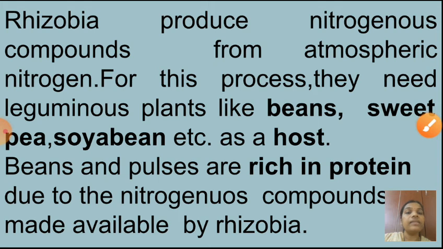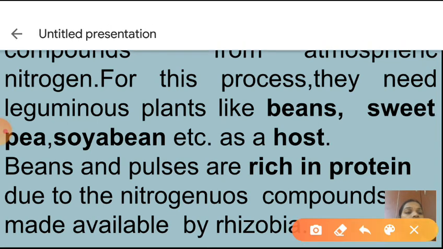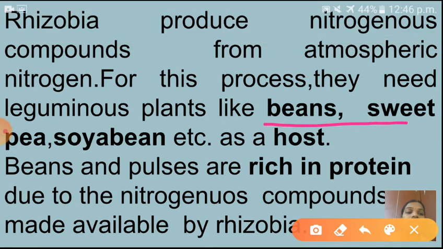Next one is, say here, Rhizobia produce nitrogenous compounds from atmospheric nitrogen. For this process, they need leguminous plants like beans, sweet pea, soya bean, etc. So here I have given some examples of leguminous plants. Can you say? Beans, sweet pea, and soya bean, etc. as a host. Beans and pulses are rich in protein due to the nitrogenous compounds made available by Rhizobia.